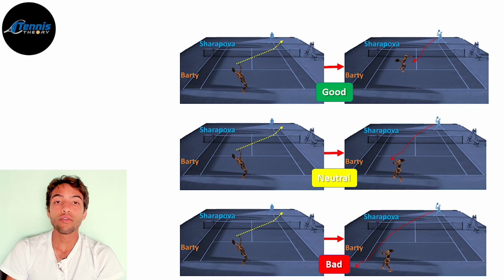Next, we have neutral results, that represents the serves that started a neutral rally. And finally, we have the bad results, that represents the serves that allowed the opponent to take control of the point. This last category represents the big returns of serve.